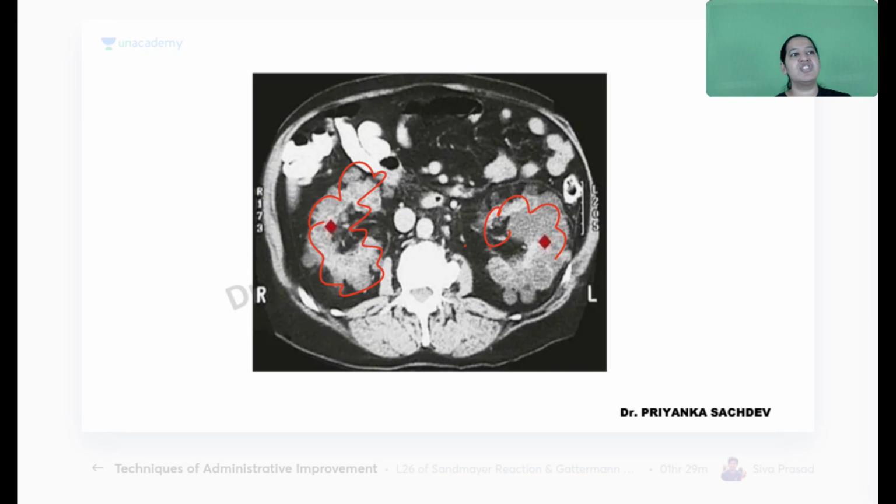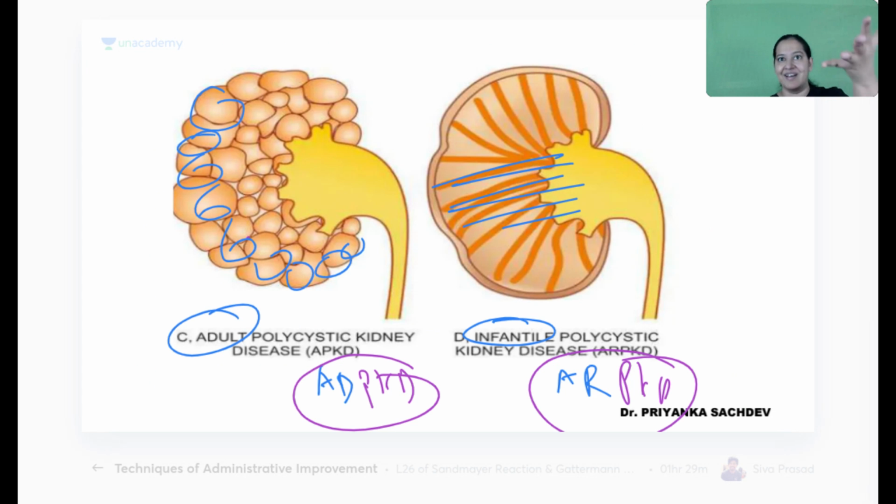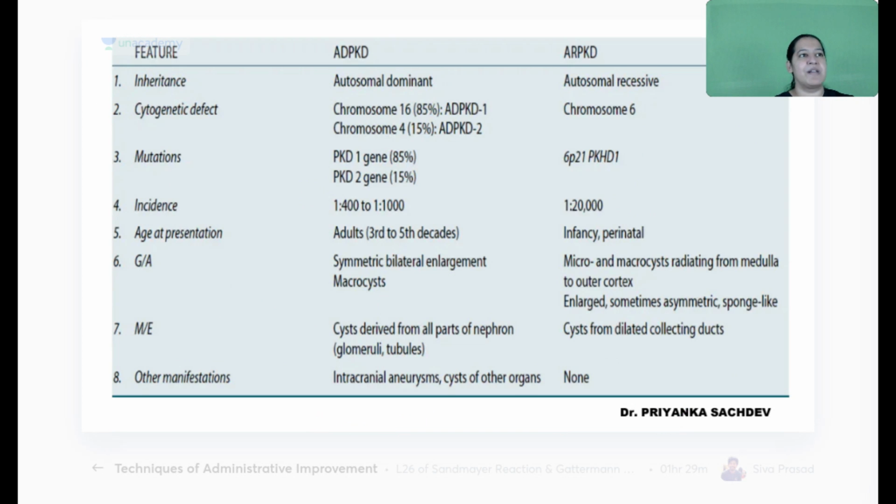And you should know the name of the genes which got mutated, which leads to this PKD. Why is it there? What is the name of the gene which got mutated? In adults, there are two genes. And in infants, there is only one gene. Here the name of the genes is PKD1 gene and PKD2 gene. Here the name of the gene is PKHD1 gene. Only one gene.